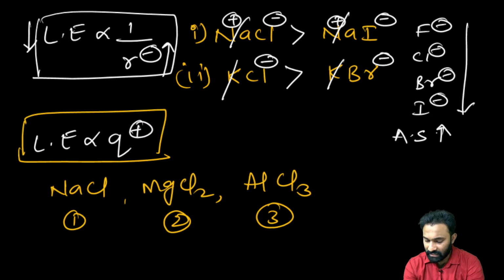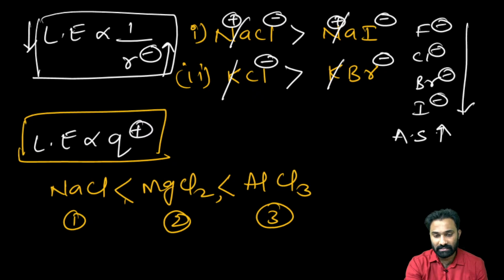Now which one has the higher lattice energy? Good, everyone. AlCl3. Right. Higher the charge, higher is the lattice energy. Now, next one.